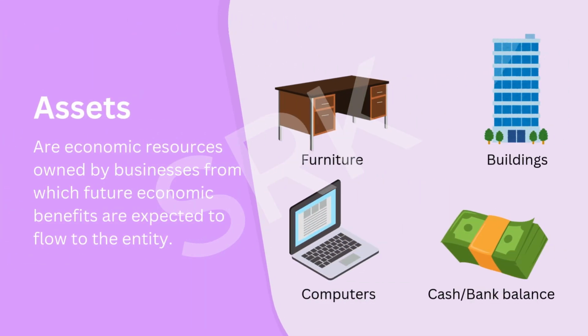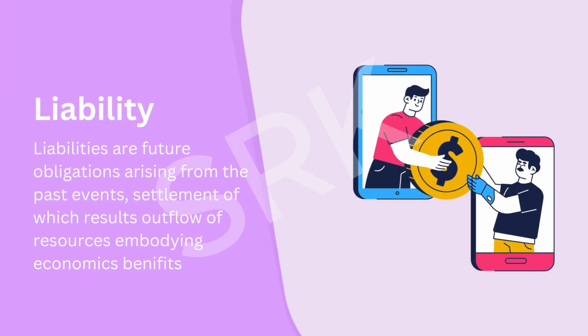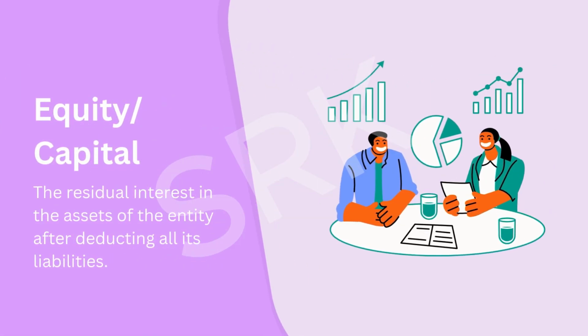Assets are economic resources owned by a business from which future economic benefits are expected to flow to the entity, such as furniture and fixtures, buildings, computers and equipment, cash and bank balances, and so on. Liabilities are future obligations arising from past events, settlement of which results in an outflow of resources embodying economic benefits. Capital is the residual interest in the assets of the entity after deducting all its liabilities.